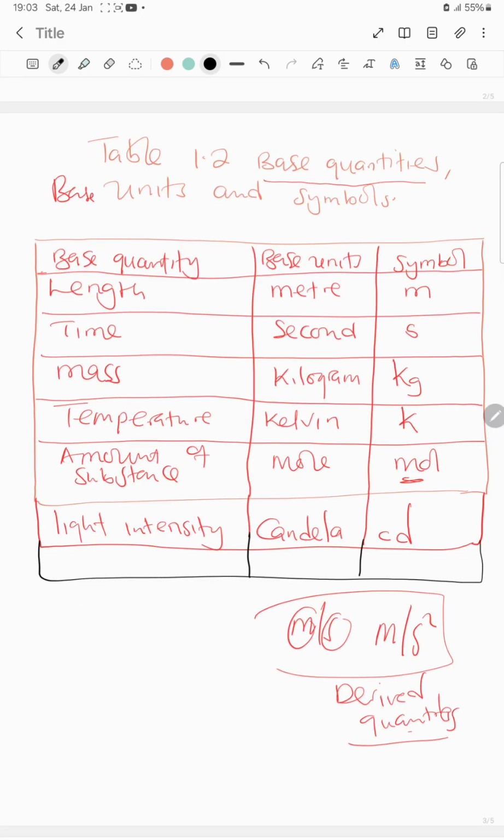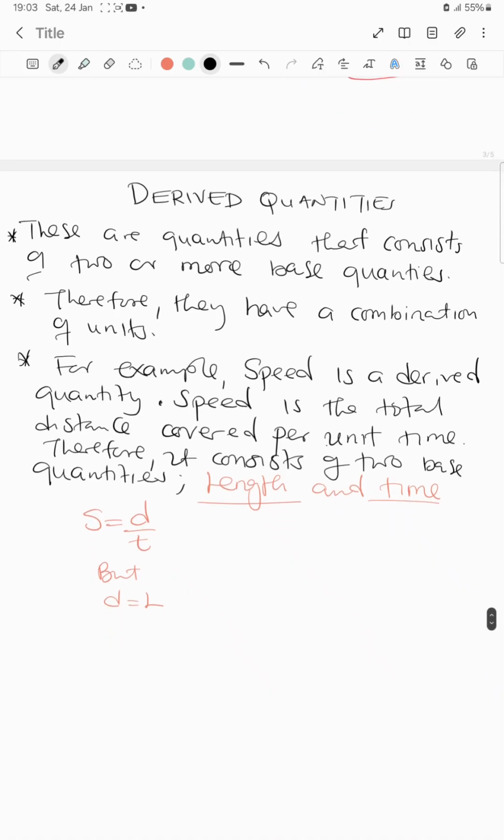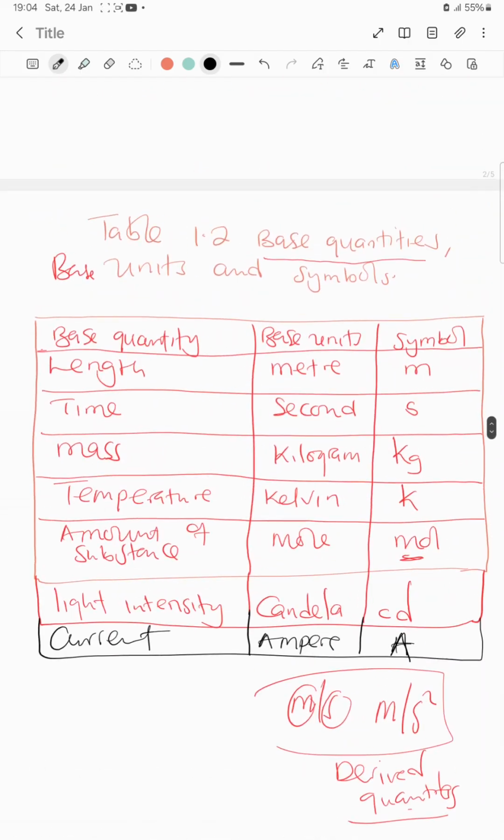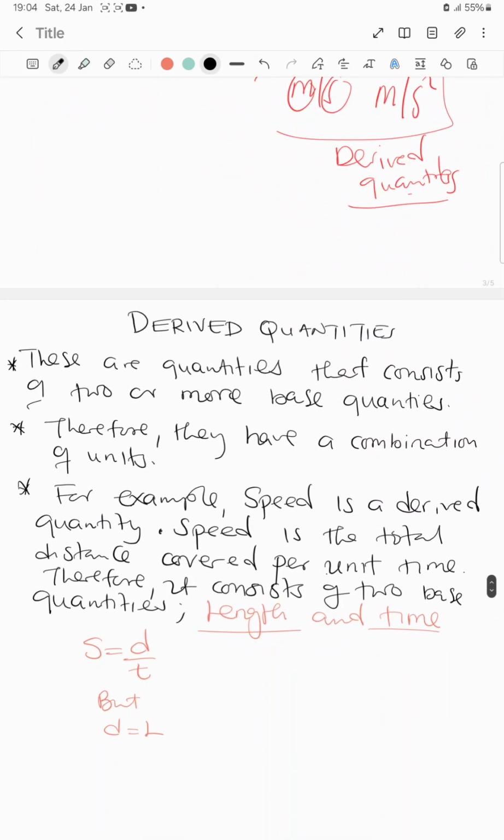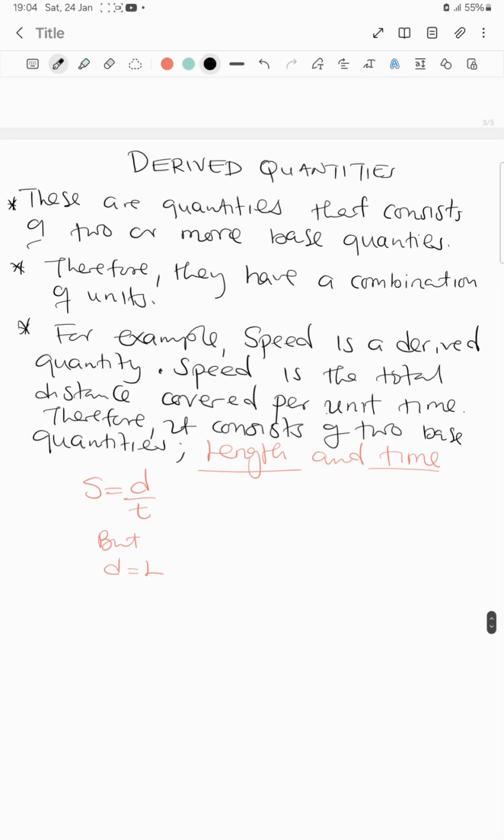Let's get back to the table of base quantities. Actually, we missed out one, which was current. So current is measured in ampere, which is capital letter A. So now we can see that there are 7. Those other ones, like voltage, are not base quantities but derived quantities. So we've looked at the base quantities table, and we also looked at the derived quantities.